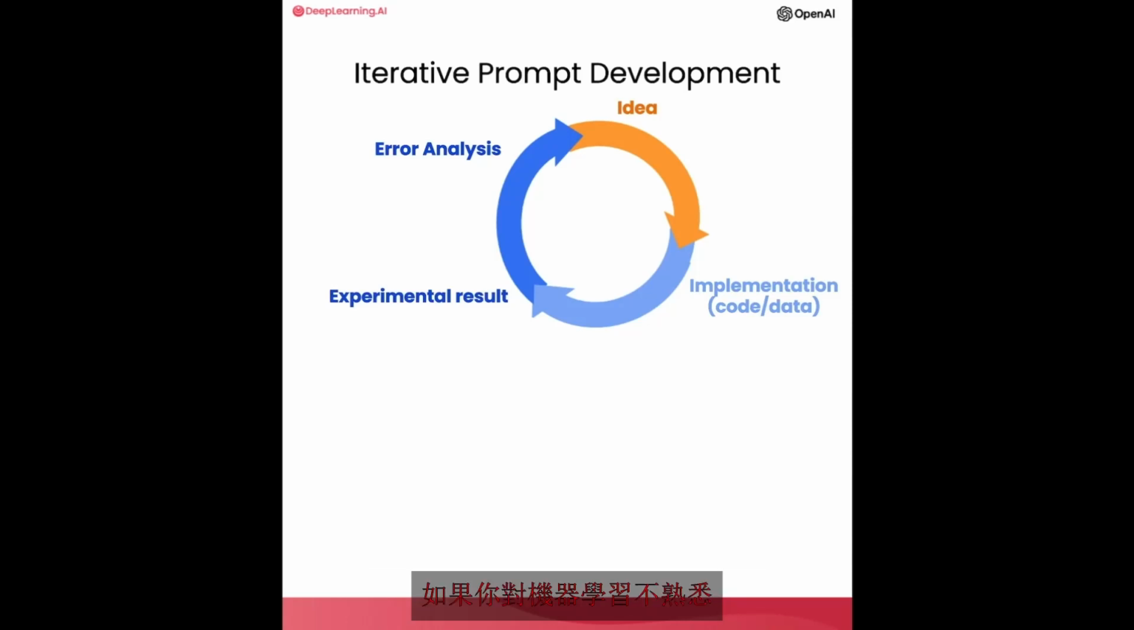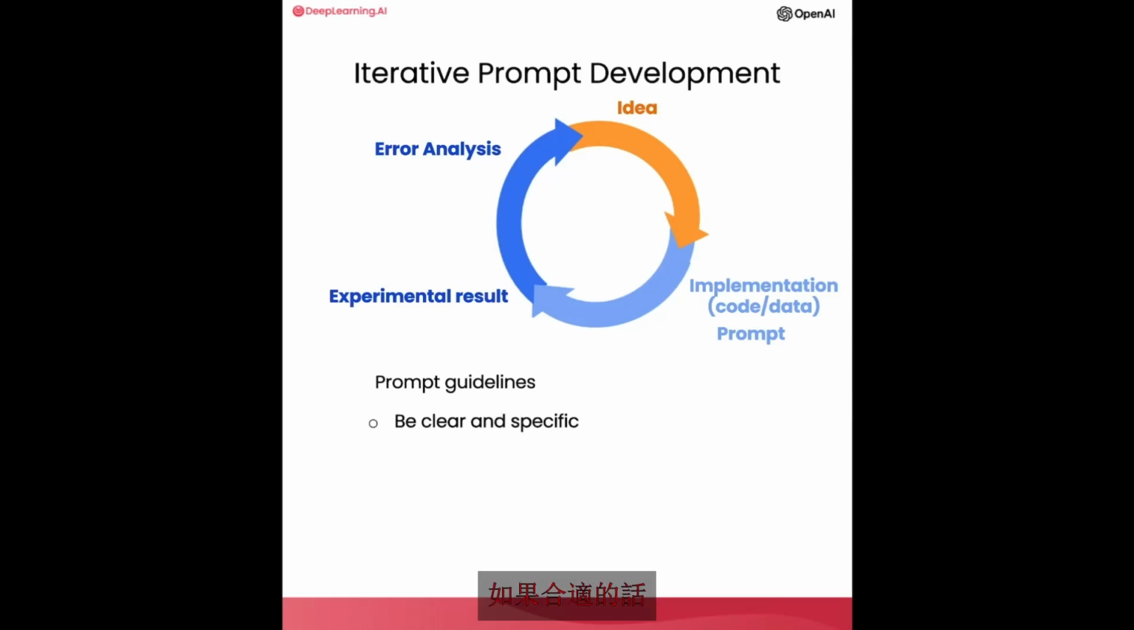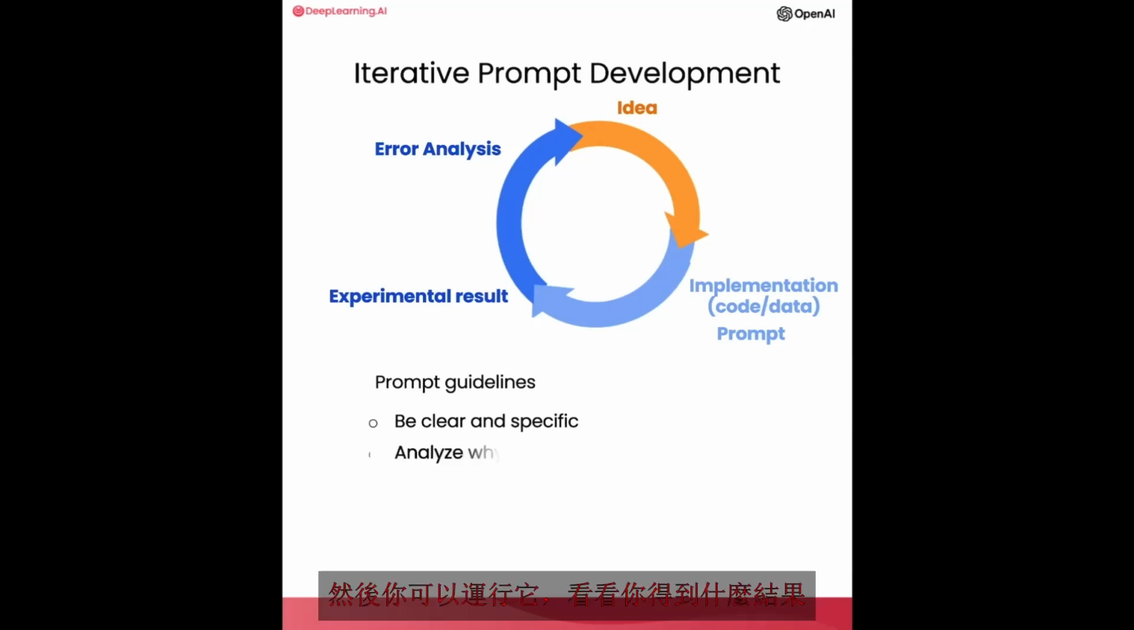If you're not familiar with machine learning and haven't seen this diagram before, don't worry about it. Not that important for the rest of this presentation. But when you are writing prompts to develop an application using an LLM, the process can be quite similar, where you have an idea for what you want to do, the task you want to complete, and you can then take a first attempt at writing a prompt that hopefully is clear and specific, and maybe, if appropriate, gives the system time to think. And then you can run it and see what result you get.